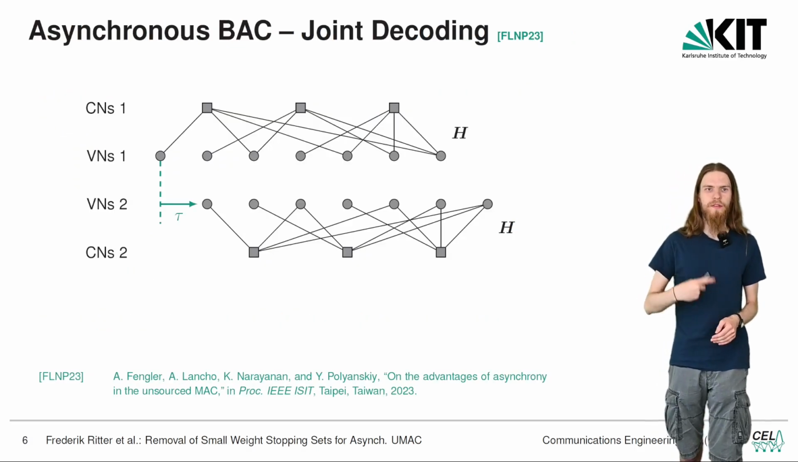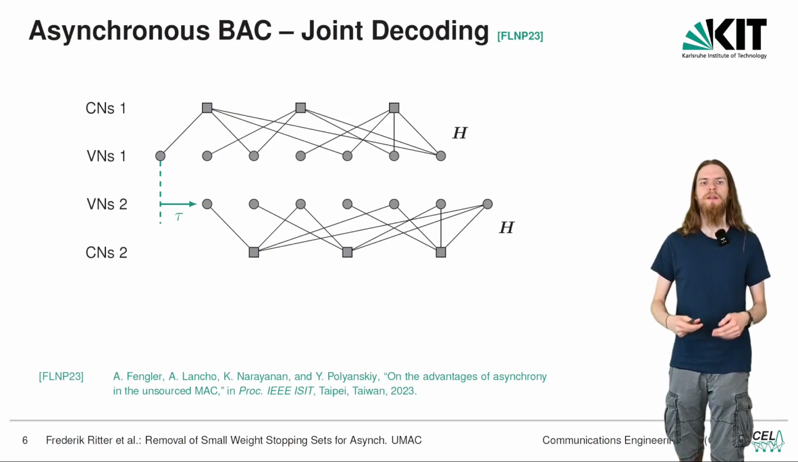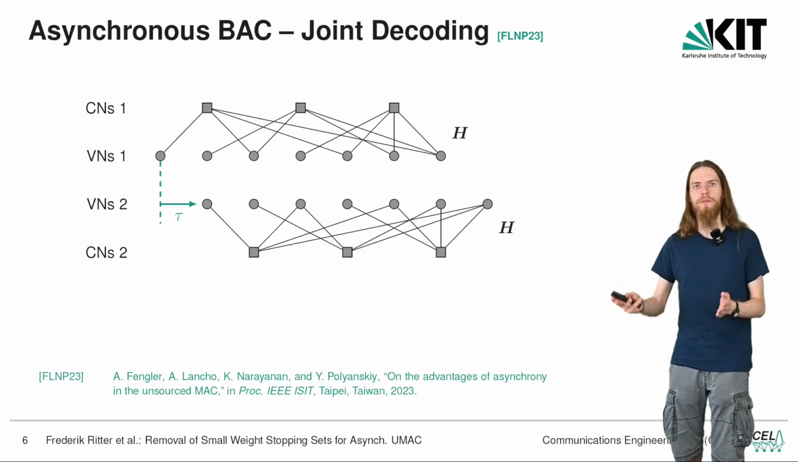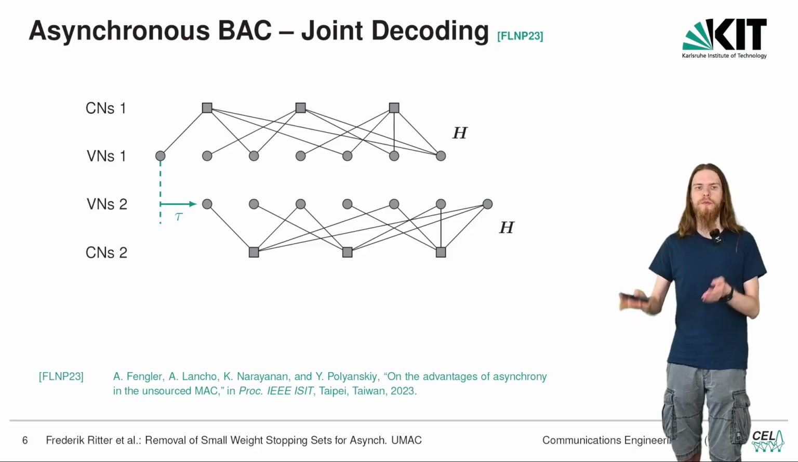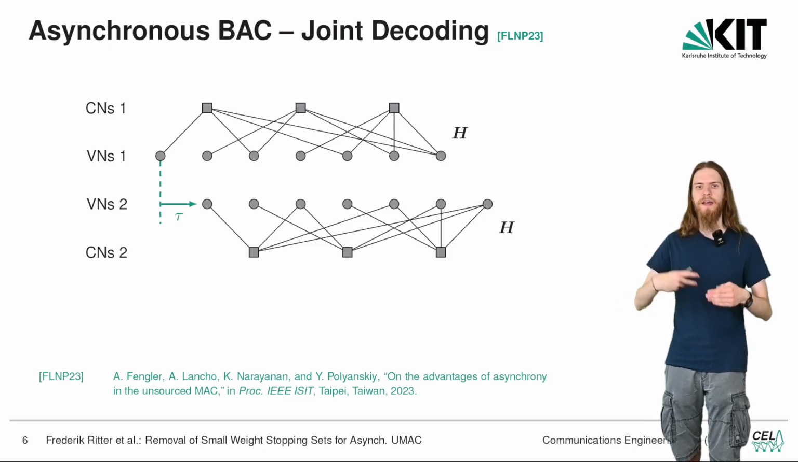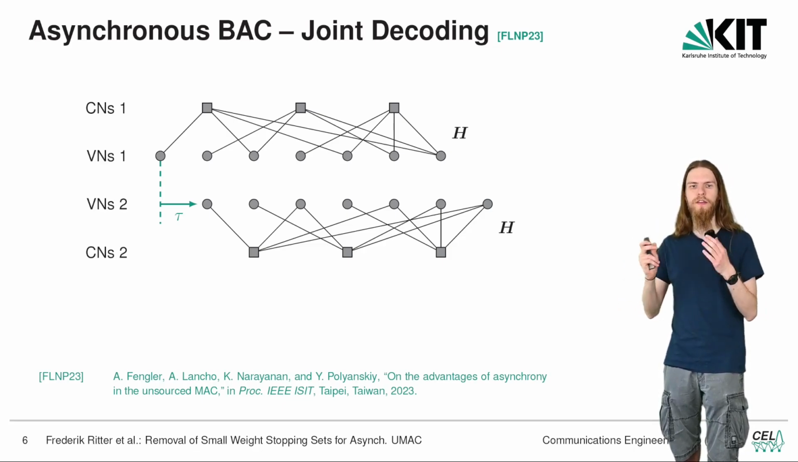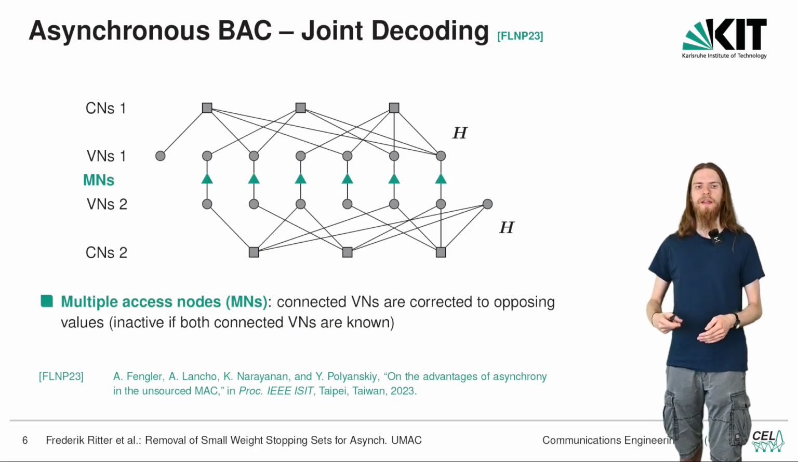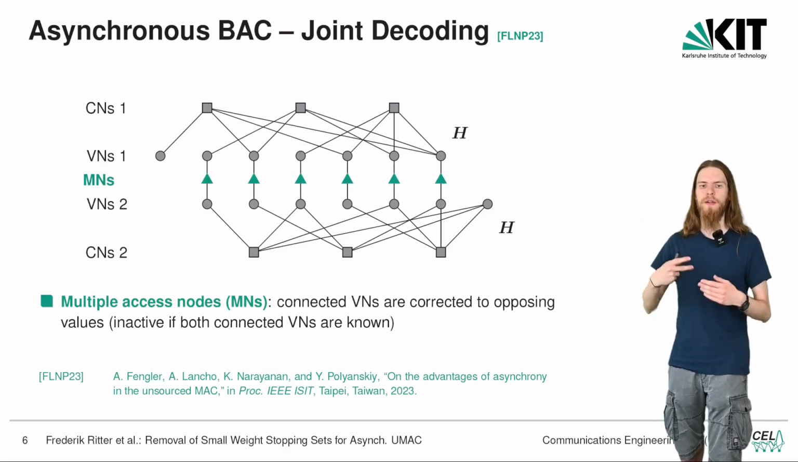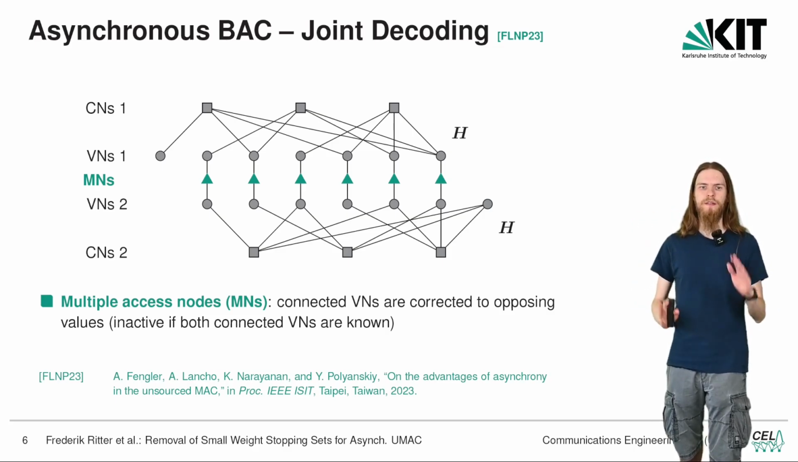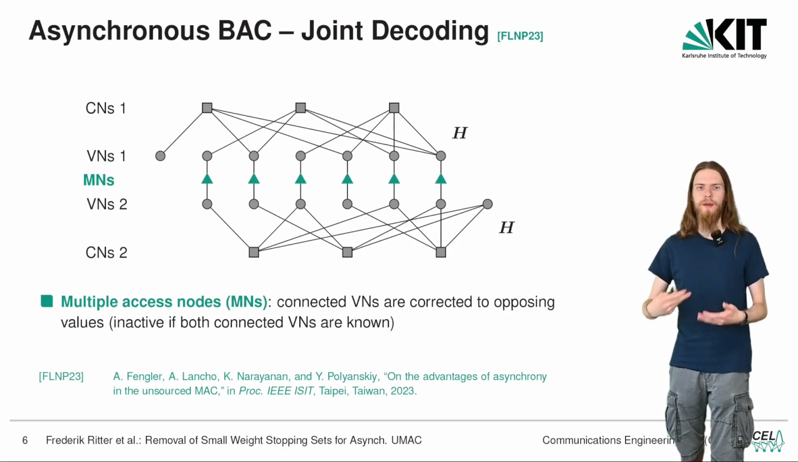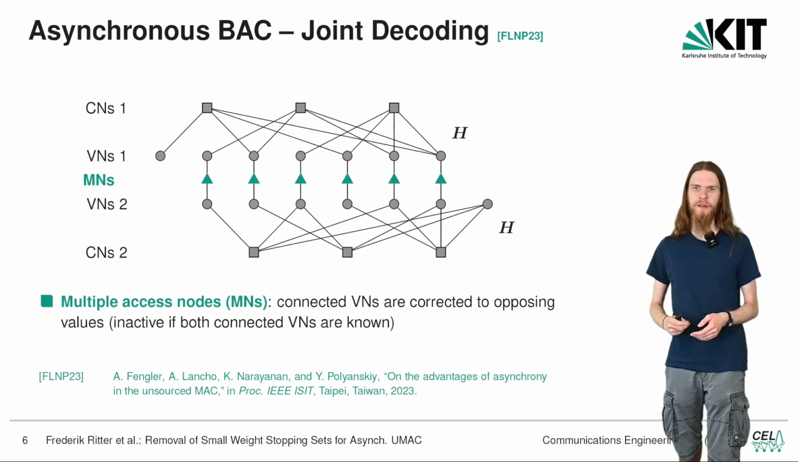However, of course, in this case, we are not in a binary erasure channel, but we are decoding the transmission received from 2 users. Now, if we have 2 users, we need 2 Tanner graphs, and if we have the delay tau, we have to shift these 2 Tanner graphs accordingly, and then we connect them with what we call multiple access nodes. These multiple access nodes essentially implement the channel constraints that these 2 users sum up for the receiver.